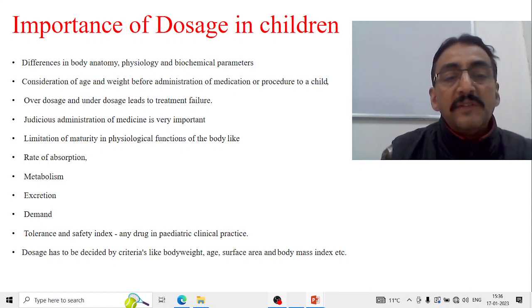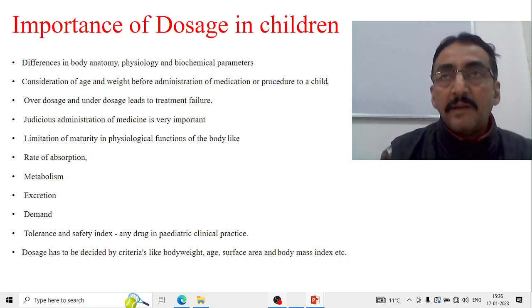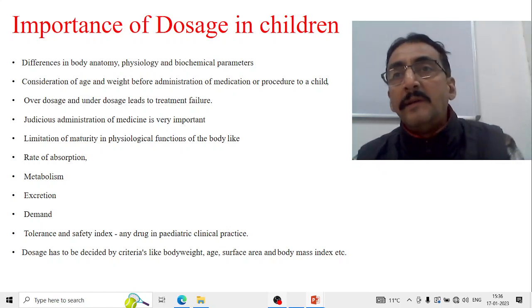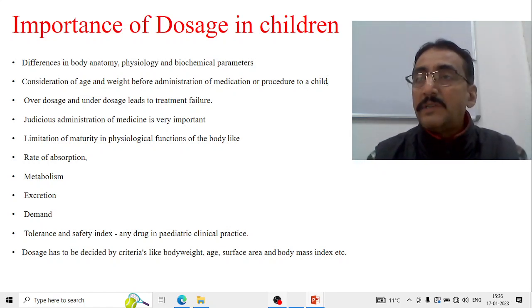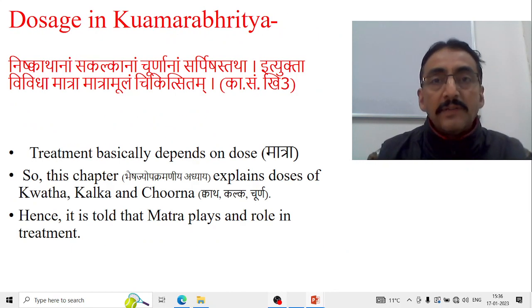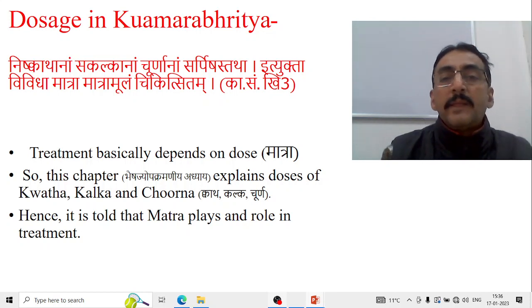So dosage has to be decided by criteria like body weight, then age, surface area and body mass index, etc. In contemporary science, we have all these criteria for the calculation of the dose, age-wise calculation of the dose. Now, the same when we talk in terms of Kaumarabhritya.